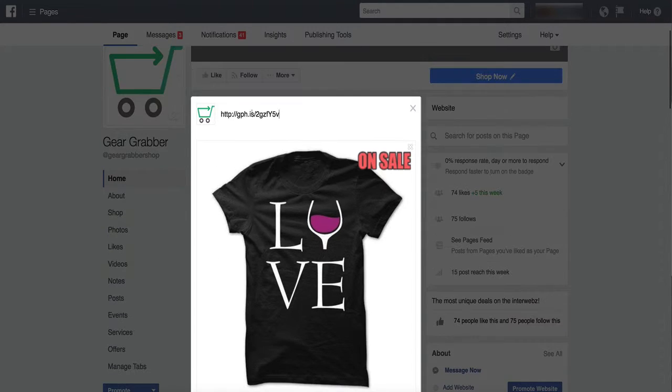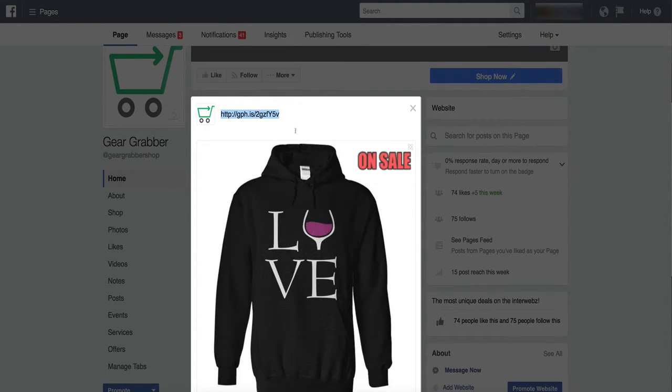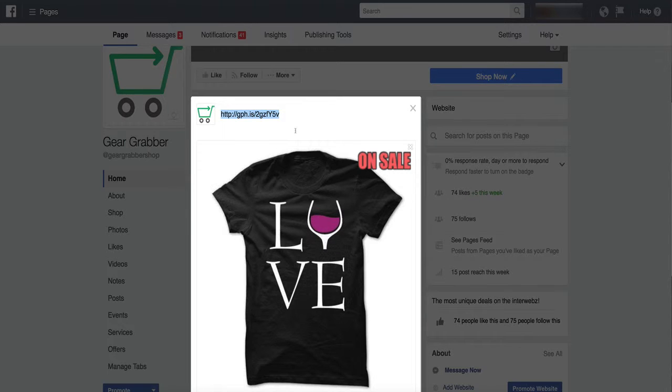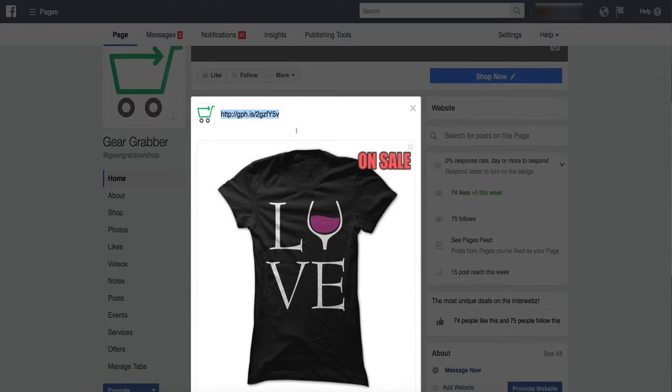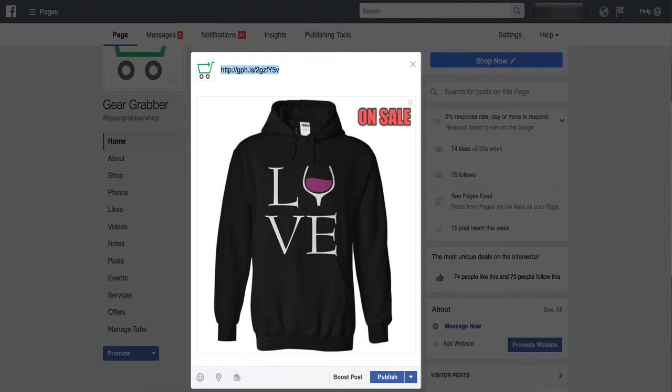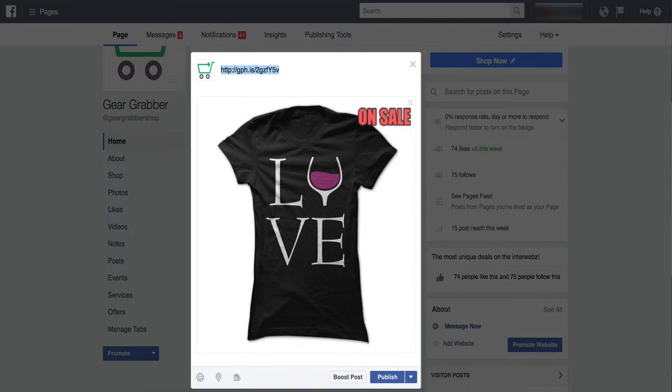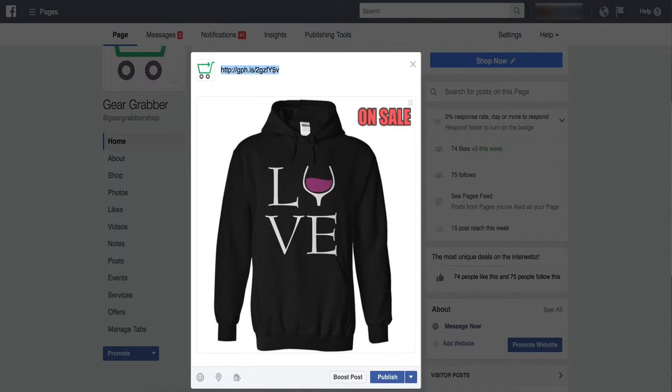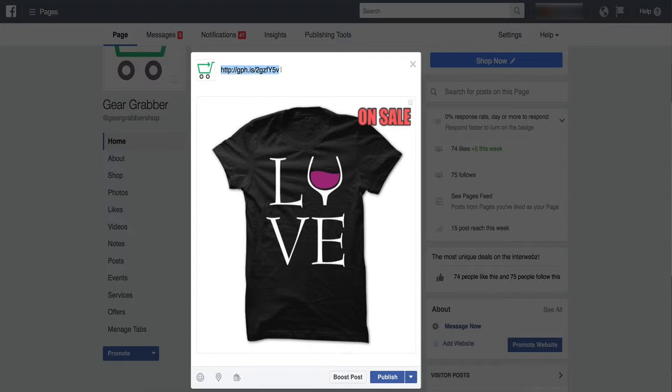Now, this link right here is ugly. You don't want to leave this in your ad. And a lot of people don't use GIFs because, well, if they know they can even do this, they're like, I don't want to leave that ugly link in my ad. That's pointless to have there. Well, watch this. Check this out.